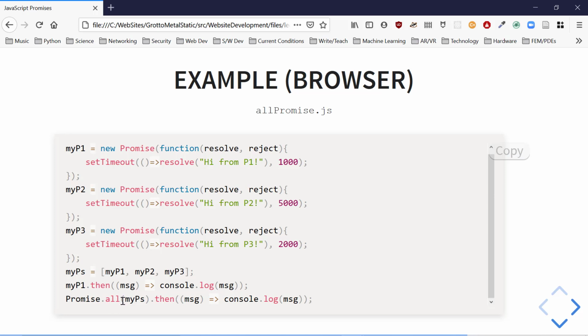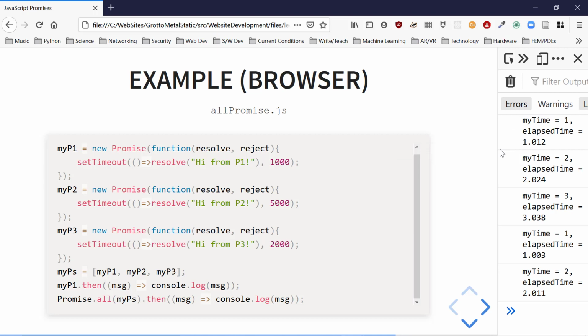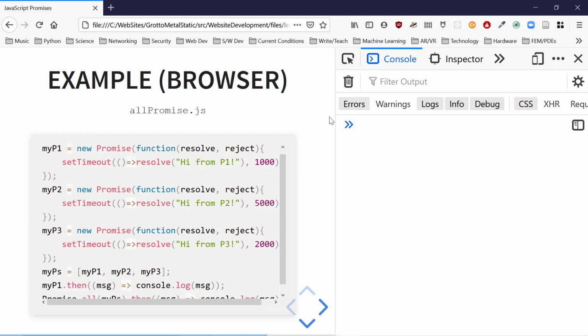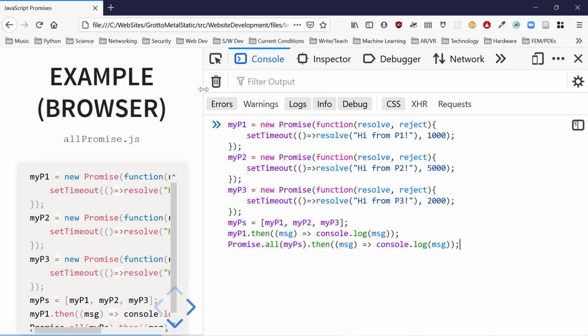Then, what am I doing here? Promise all my p's, this array of promises. We're going to wait on all of them to resolve, and then we're going to print out a message, whatever that's going to do. So let's try it. Clear that up so we can see it run. Make it even bigger. So what we want to see is the behavior down here.